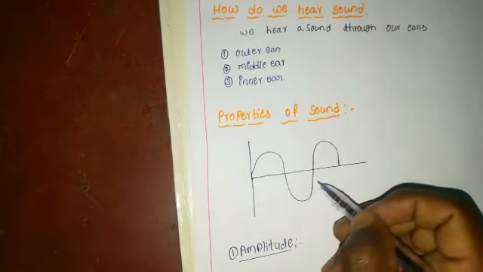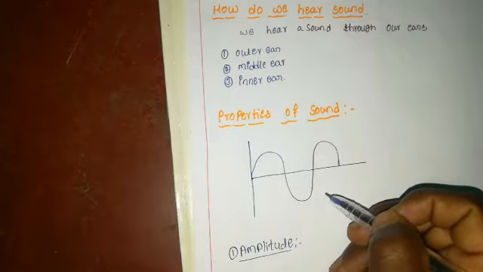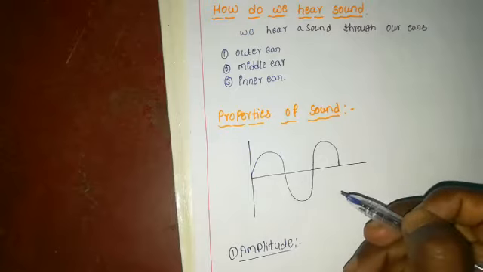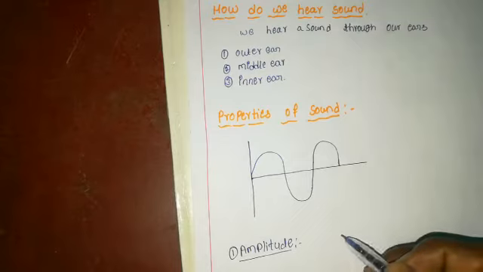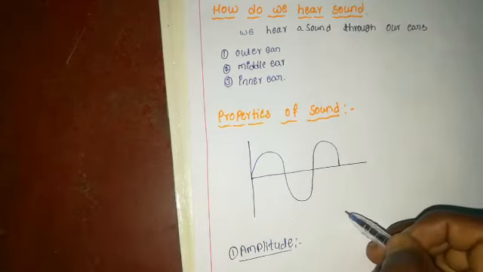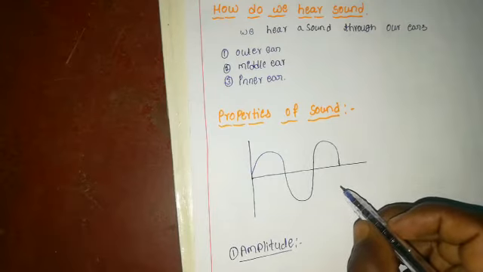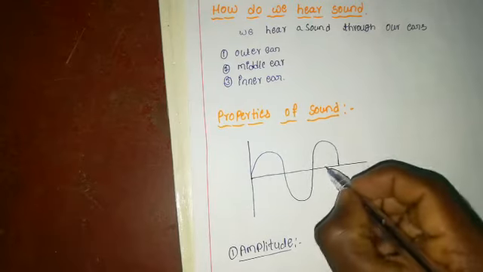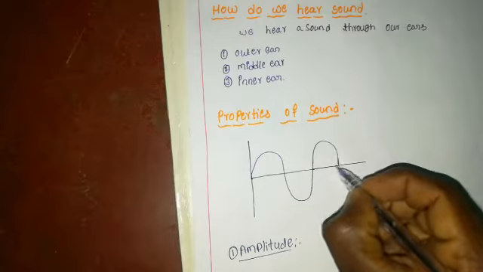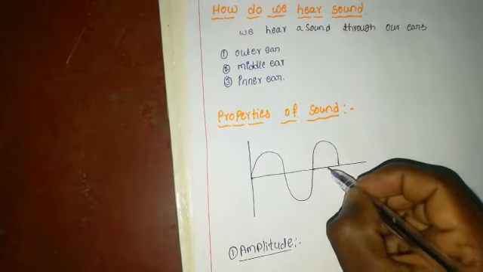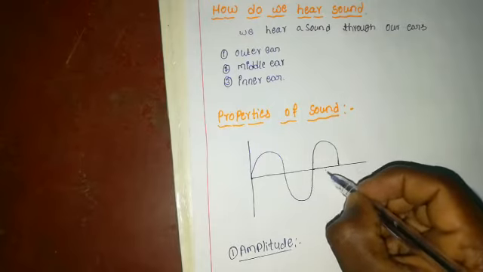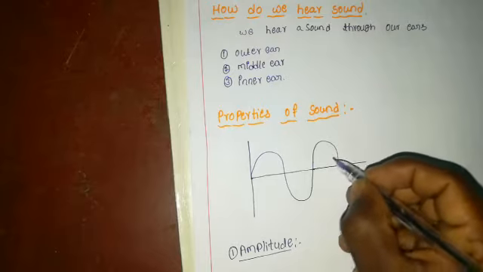We know that sound is propagated by the vibrations of the particles of the medium about a mean position. The amplitude means the maximum displacement of the vibrating particle from the mean position to either of the extreme positions. This is the mean position, and this is the maximum distance or displacement of the vibrating particle.